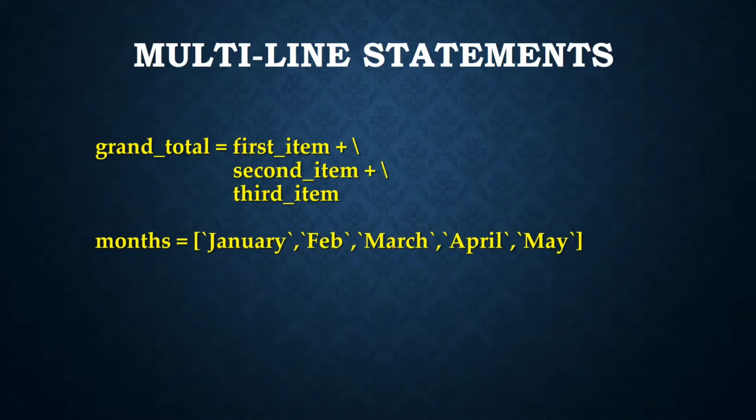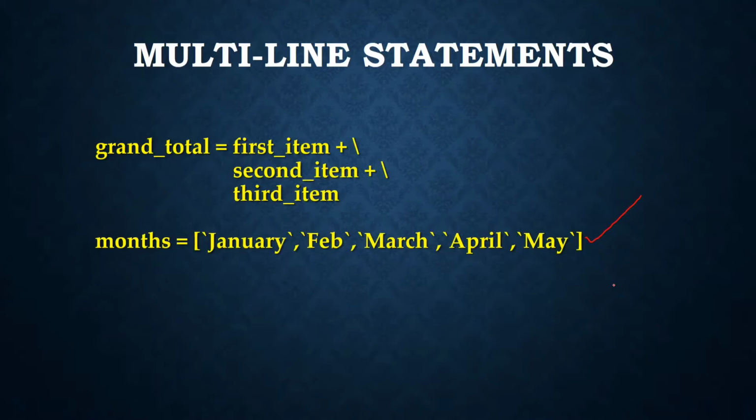Statements contained within brackets, like square brackets, flower brackets or normal brackets, do not need line continuation characters, because these are all part of separate data types like lists and dictionaries that we are going to discuss in coming chapters.